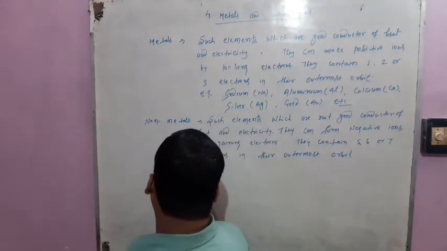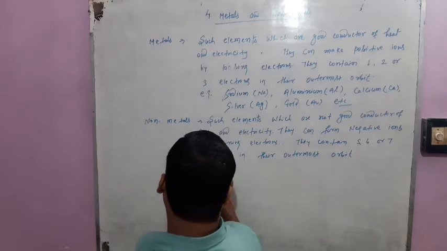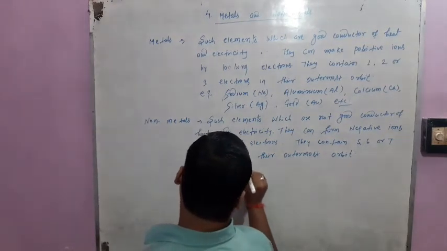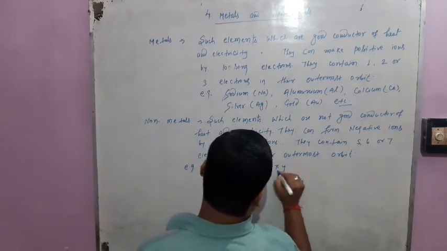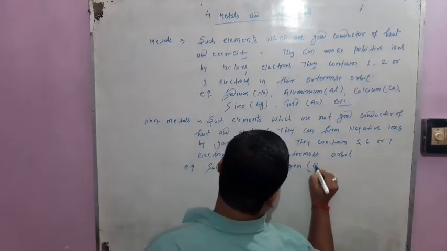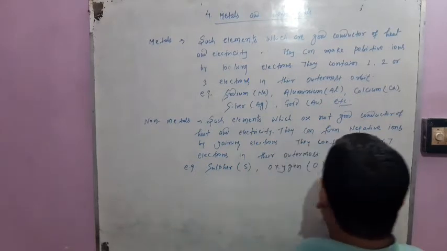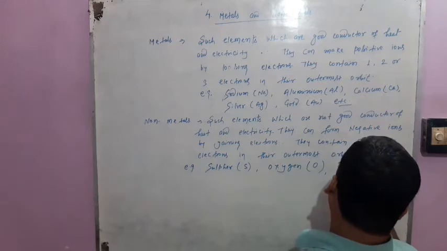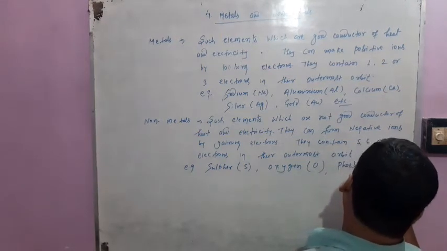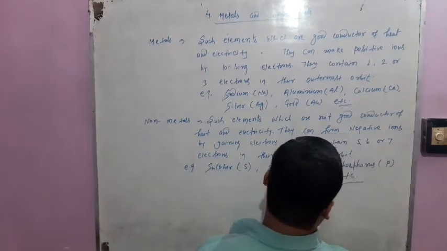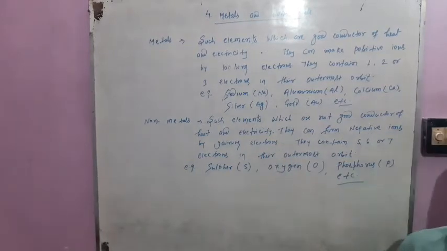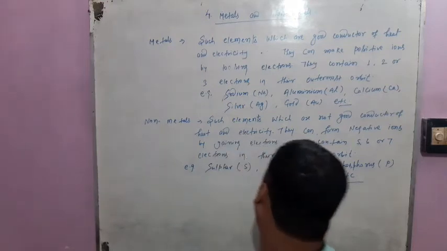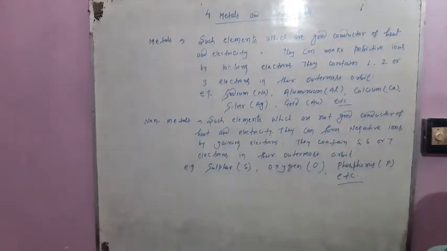Some examples of non-metals are sulfur, oxygen, phosphorus, etc. These are some examples of non-metals. Here students, the spelling of sulfur is missing, S-U-L-F-U-R, that is sulfur. So these are examples of non-metals.